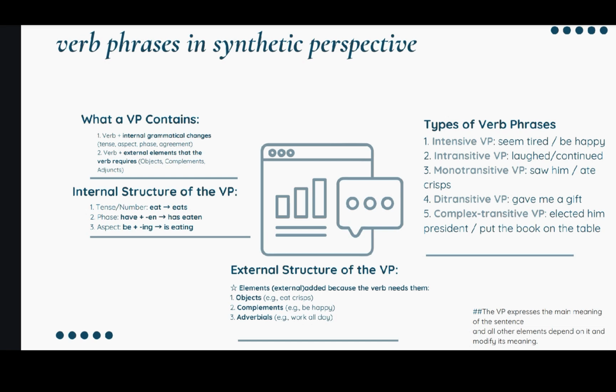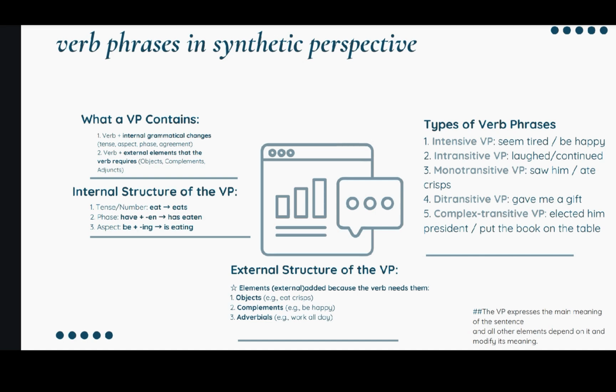It is completely understandable if we see what the internal structure is. It's just like tense, past, aspect, grammatical rules that change. So we need to use that to make sure when we use that verb phrase.